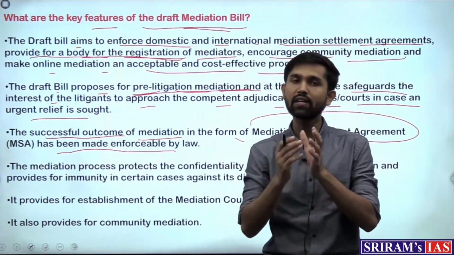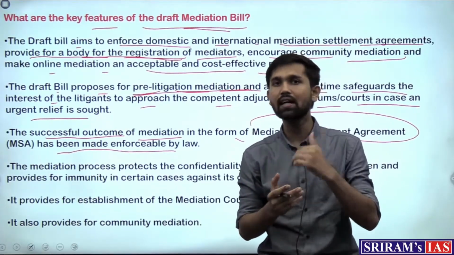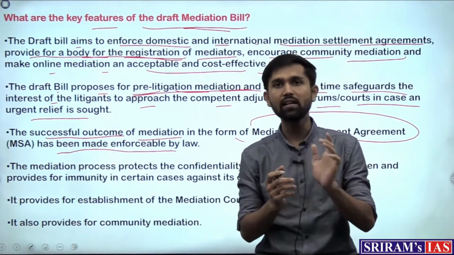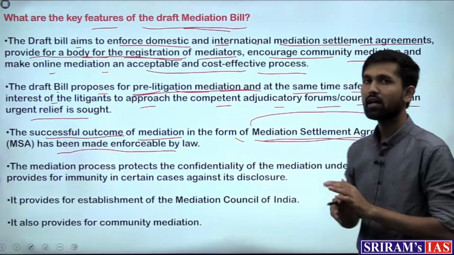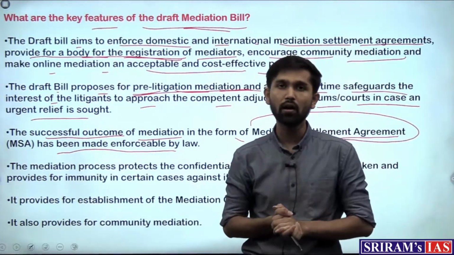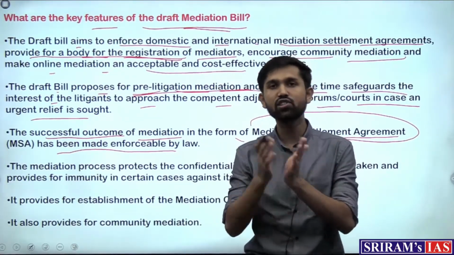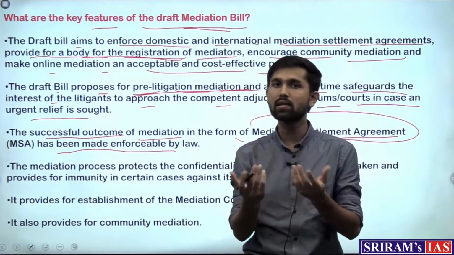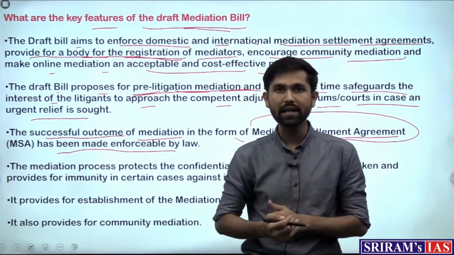So this also needs protection. If two parties do resolve their disputes and come to an agreement, they need to sign that agreement. This would be known as the mediation settlement agreement. Now this agreement needs to be recognized. Otherwise, today an agreement is reached, and after a few days one party thinks that this agreement is detrimental to them, and he or she might not accept that agreement.